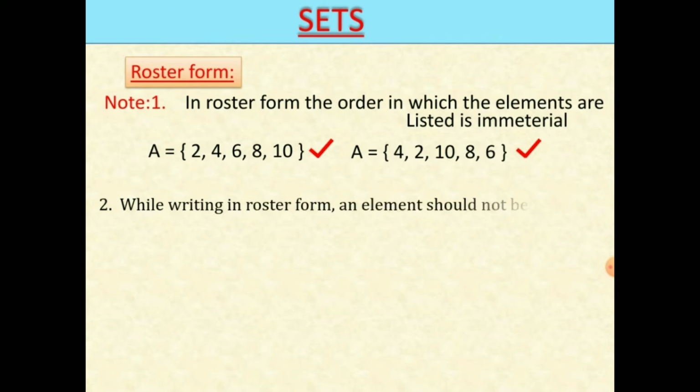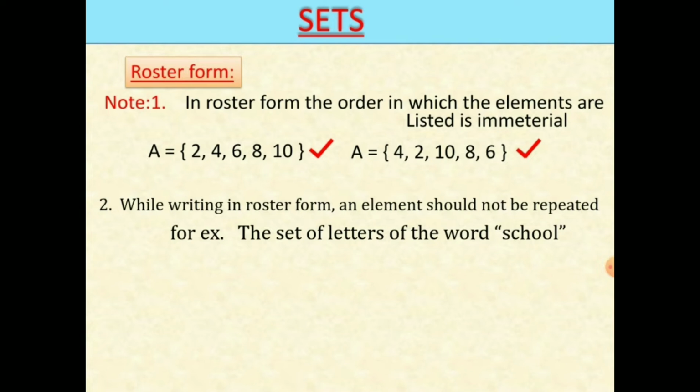The second one is, while writing in roster form, an element should not be repeated. It means every element should be taken once only. For example, the set of letters of the word school. Here, O is repeated twice, but we have to take it once only, that is M = {S, C, H, O, L}. Observe here, O is taken once only. It means every element in a set is distinct.